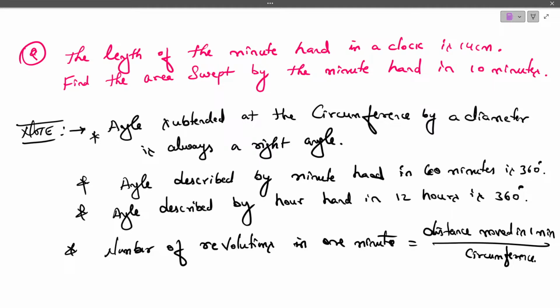Okay. Now we'll come back to the given question.